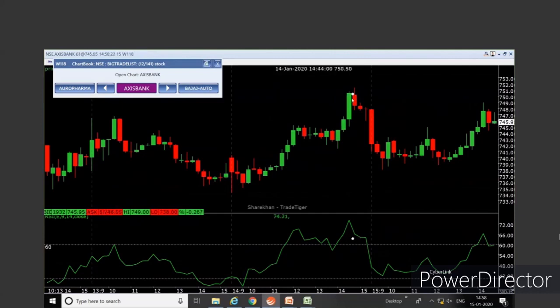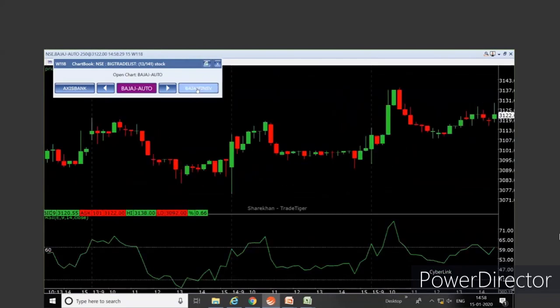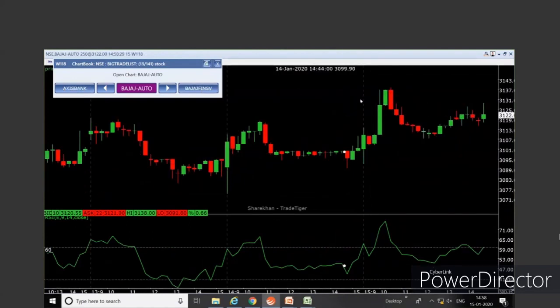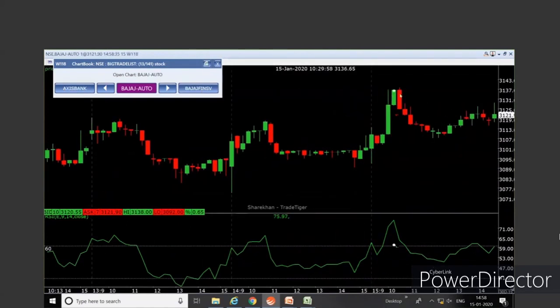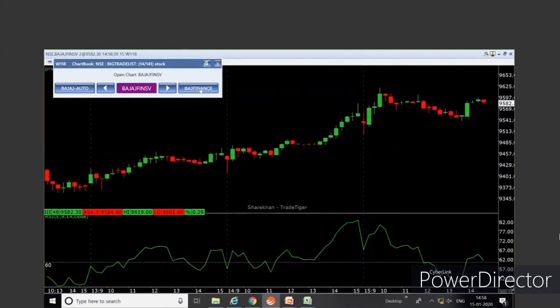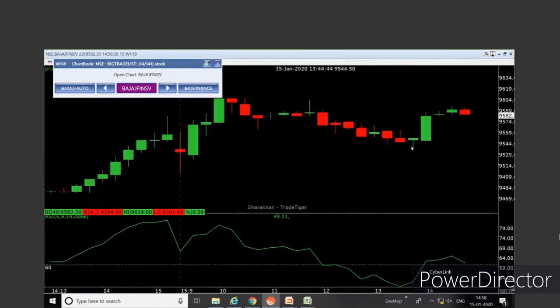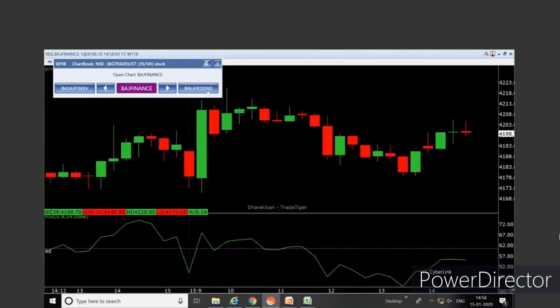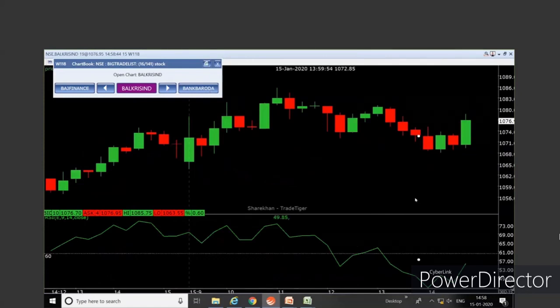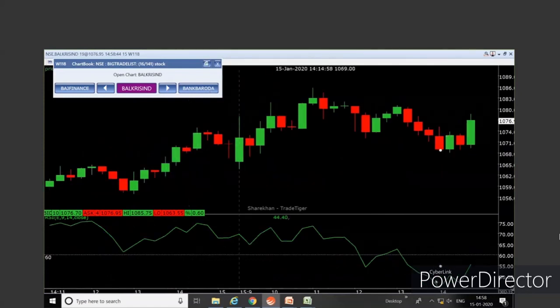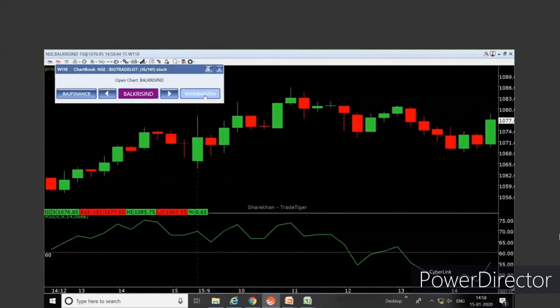So this was a negative candle divergence yesterday. You can see it really worked well. Okay. Bajaj Auto. Negative candle divergence today itself. Over here, positive candle. This is again a positive candle divergence, but neither in overbought or oversold region. So move ahead.